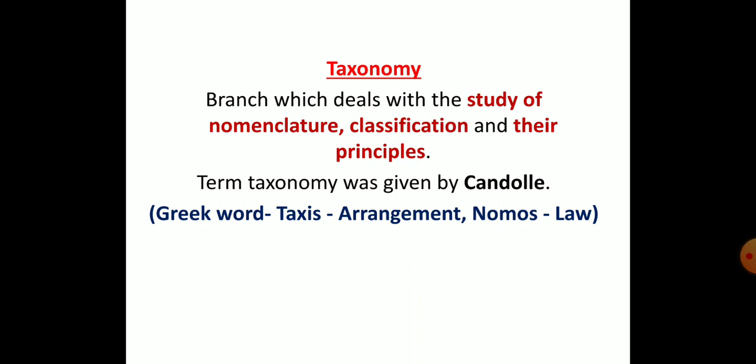For example, in vertebrates we have birds and reptiles. Birds are differentiated by their flying behavior, or they can perch from one region to another. But reptiles usually have hard scales. These are some of the principles which we follow during taxonomic work. In later classes we'll see in detail.